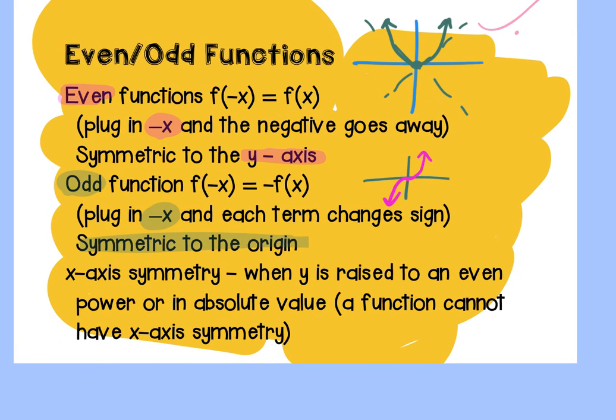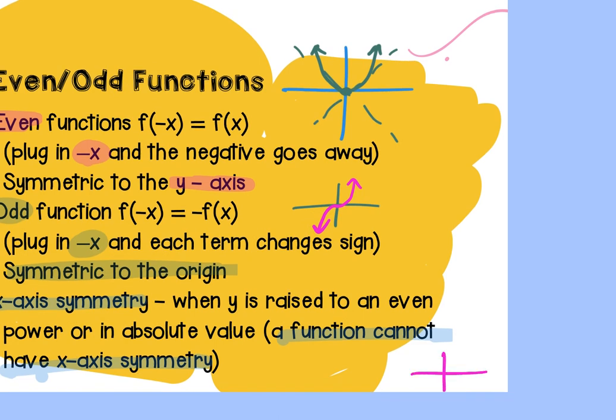And then the last would be x-axis symmetry. And that is only when y is raised to an even power or an absolute value, and that cannot happen in a function. So none of our functions can have x-axis symmetry, okay? If you think about it, it would be a parabola turned on its side. If I fold that on the x-axis, that would have x-axis symmetry. And that fails your vertical line test, which means it's not a function. So none of our functions can have x-axis symmetry, okay?